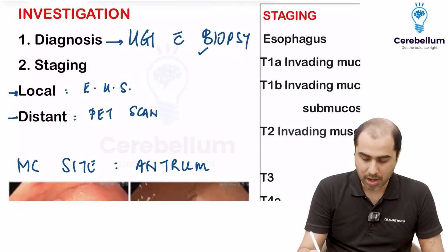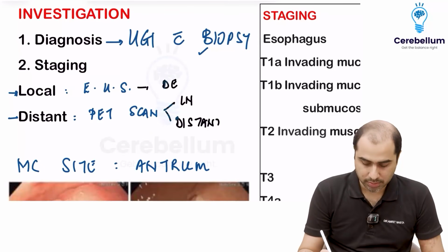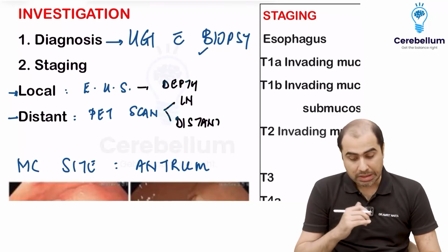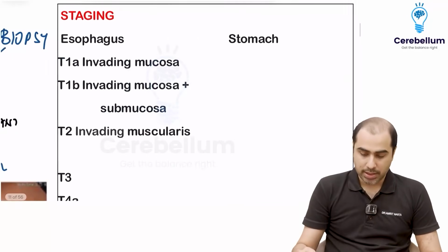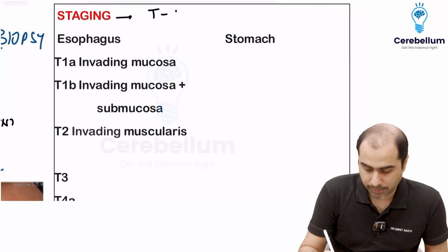PET scan will tell me, are there lymph node mets? Are there any distant mets? EUS will tell me depth of invasion. Right. So all this I will come to know. When I do all this, I will finally get the diagnosis and the staging. The staging is going to be the TNM staging. Okay, I will get the TNM staging.